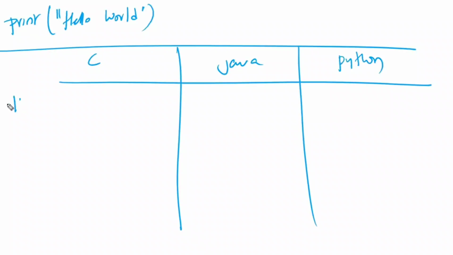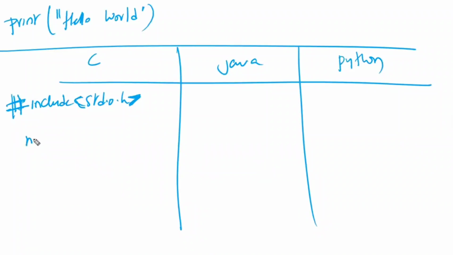In C, you first have to write hash include stdio.h. What does stdio mean? Standard input output. .h, what is the meaning of .h? Why do we have to use this one? What is the use of this symbol? What is the meaning of this one? These are all called syntax.